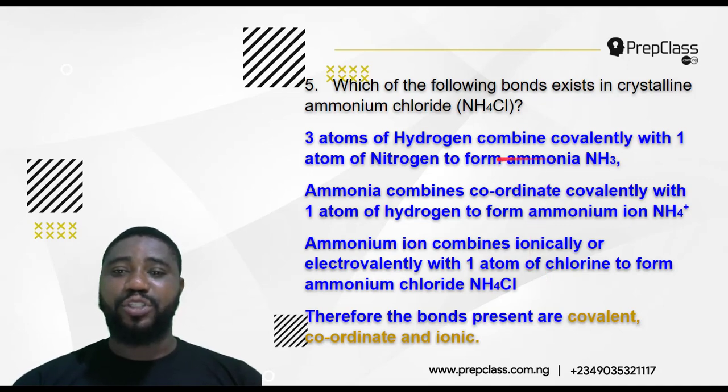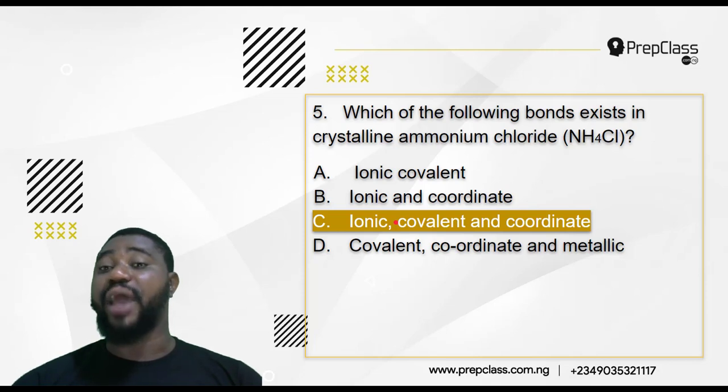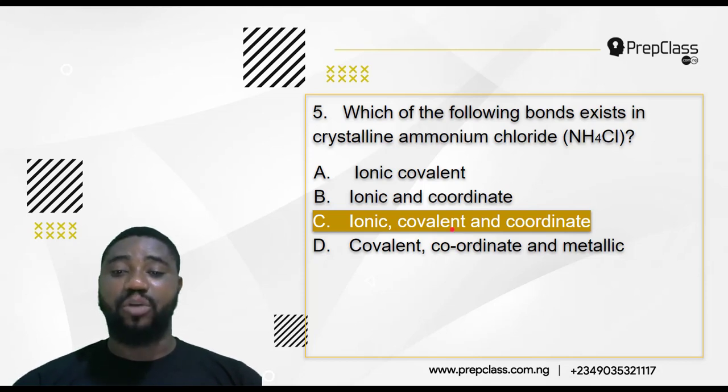So we can see that the bonds present are covalent, coordinate covalent, and ionic. So our correct answer is option C: ionic, between ammonium and chloride; covalent, between the nitrogen and the hydrogen atoms; and coordinate, between ammonia and hydrogen. So C is our best answer.